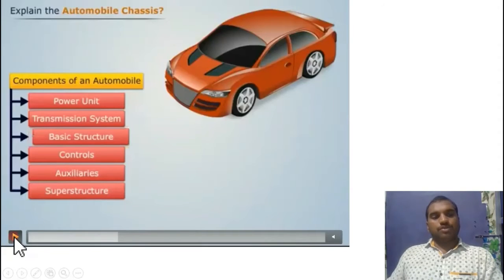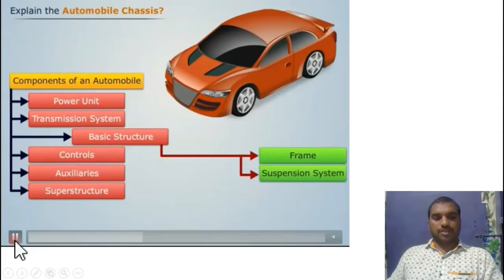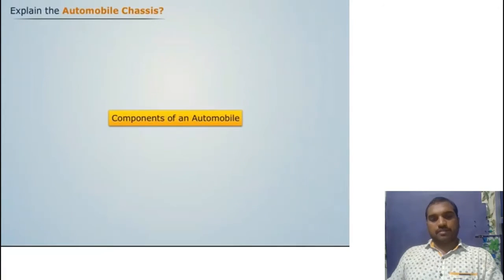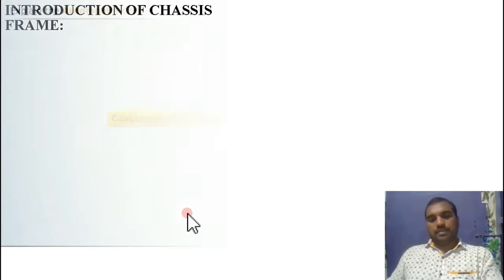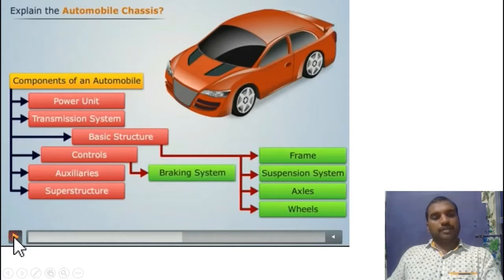Right. Now observe here. One is the basic structure. It's a combination of four parts. First one is frame. Second one is suspension. Third one is axles. Fourth one is wheels and tires. Is it right? Coming to the next part, that is controls. So controls is a combination of two. One is braking, another one is steering. Is it right?